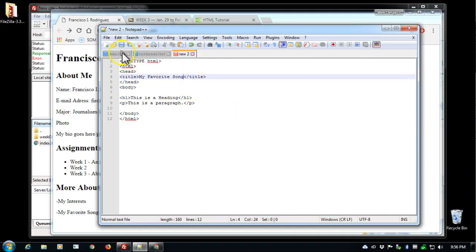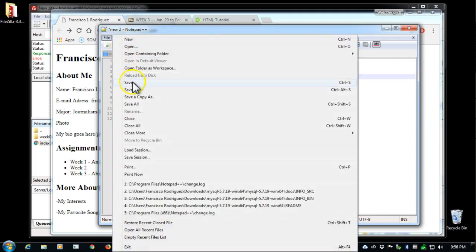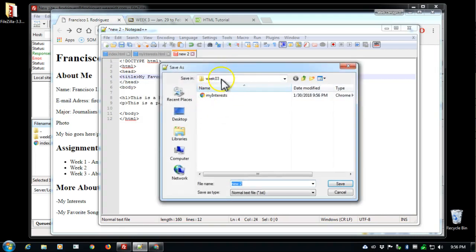My favorite song, I'll save this one as well in the same week 3 folder, and I'll call this one my fave song in camel case. You can call your files anything you want to, as long as you can find them, as long as they don't have spacing on them.